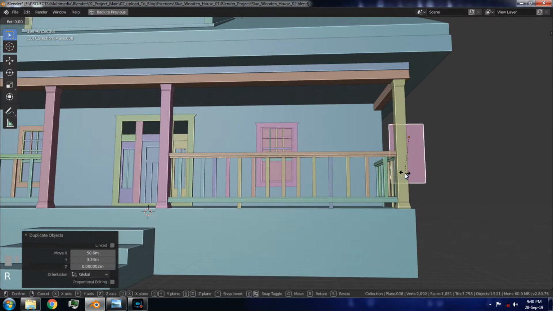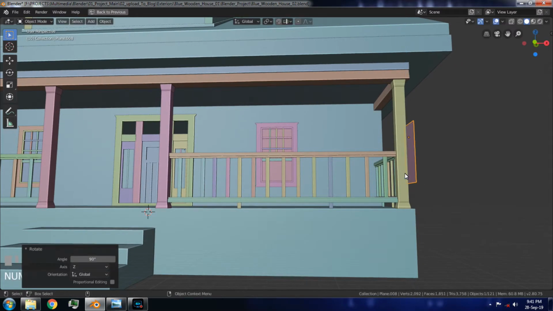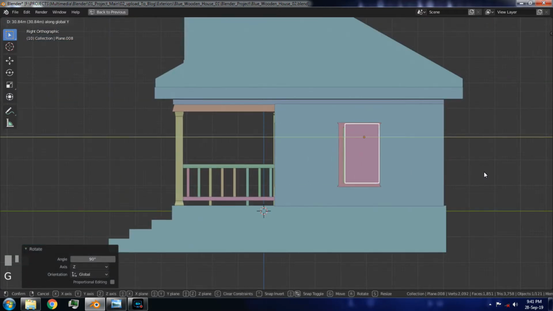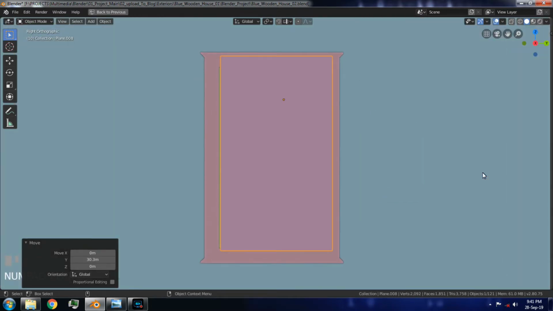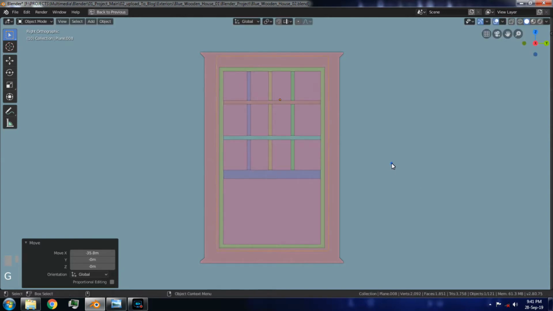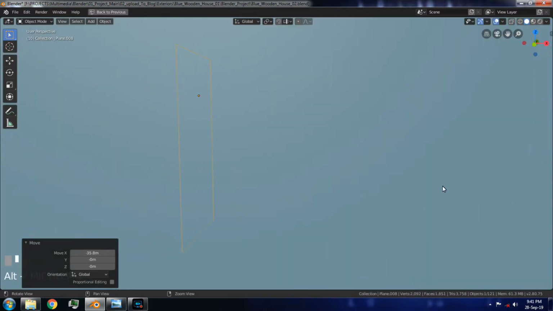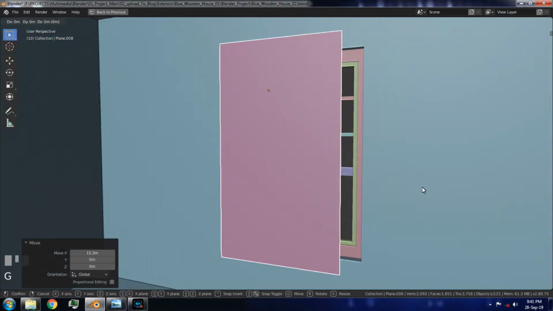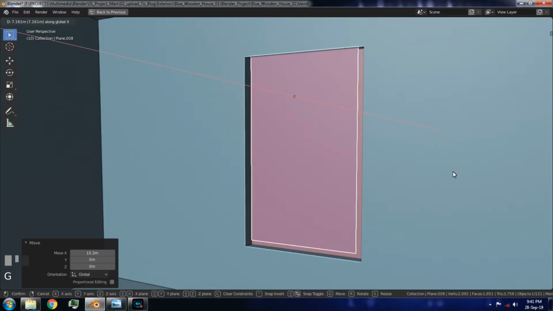Again, duplicate this object and move it along the X-axis, then rotate it to 90 degrees along the Z-axis. Go to the side view and move it along the Y-axis. Now, position it properly like this.